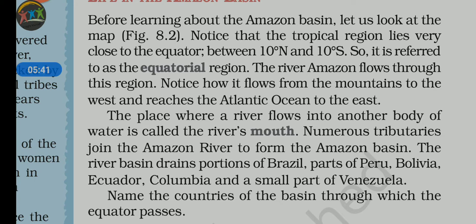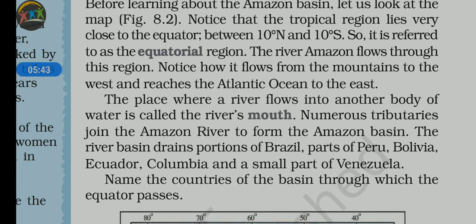So what they are telling here, look: the place where a river flows into another body of water is called the river mouth. Numerous tributaries join the Amazon River to form the Amazon Basin. The river basin drains portions of Brazil, parts of Peru, Bolivia, Ecuador, Colombia, and small parts of Venezuela. Already we have discussed this.